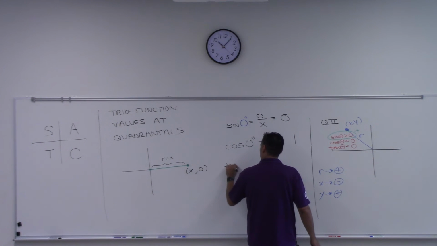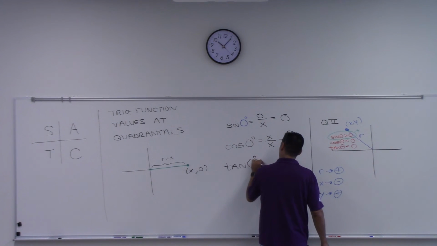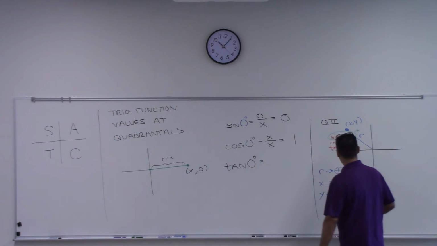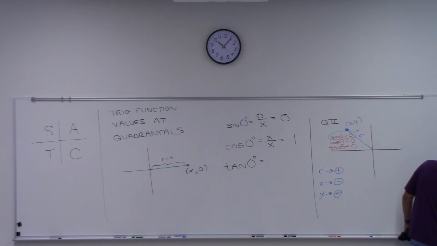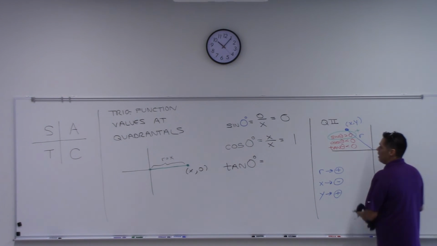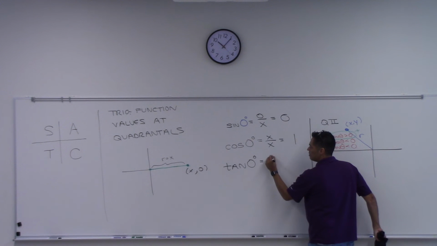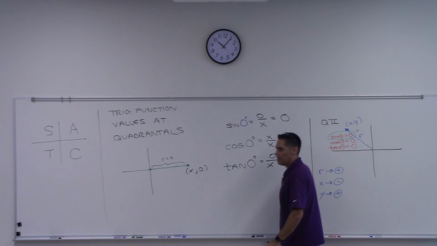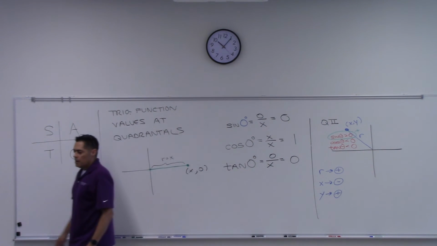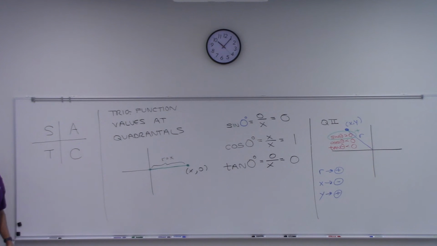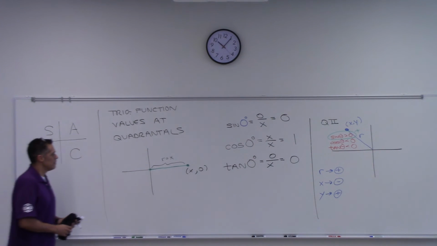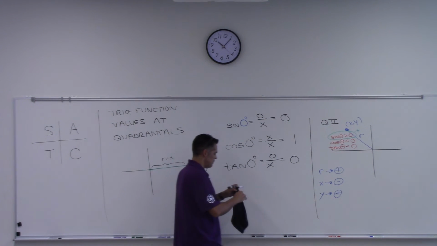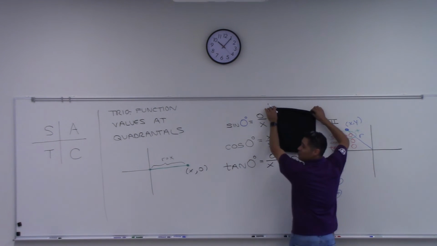What's tangent of 0? 0. Why? Tangent is y over x, right? And y for us here is 0, and x is, well, x, and 0 divided by x is 0. What's sine of 0? 0.